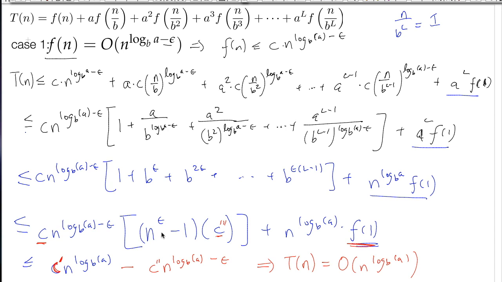N to the epsilon minus 1 and then b to the epsilon minus 1 is in this constant c triple prime. The thing is, we can be loose here because we want to talk about O bounds and omega bounds. We don't have to keep track of that constant.